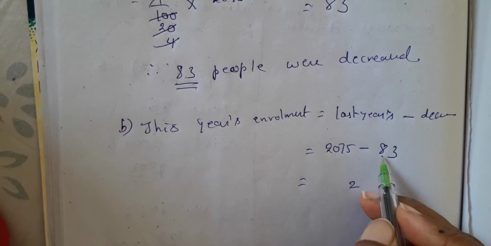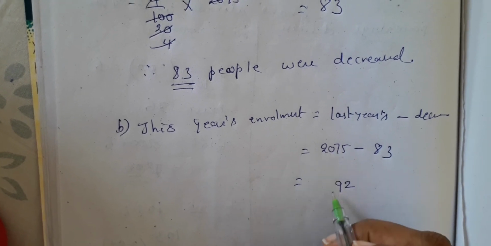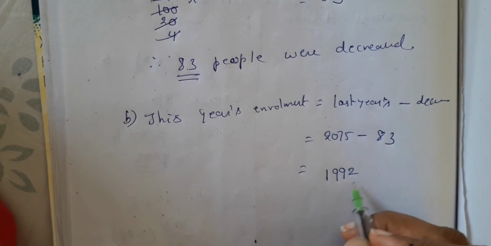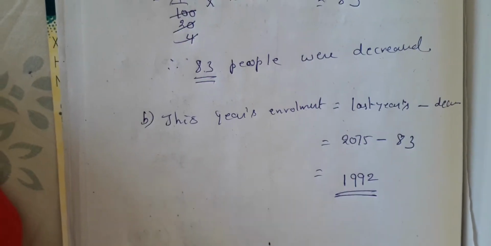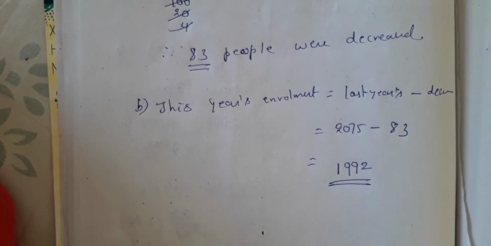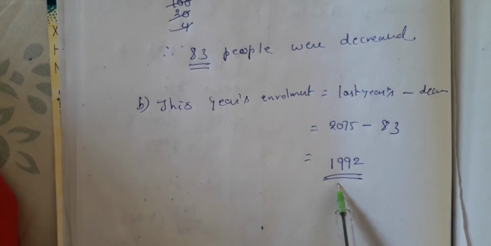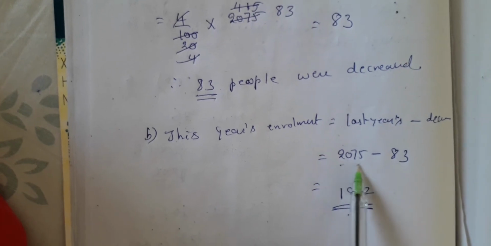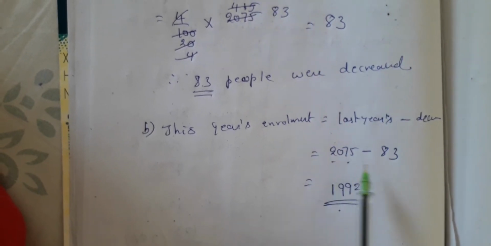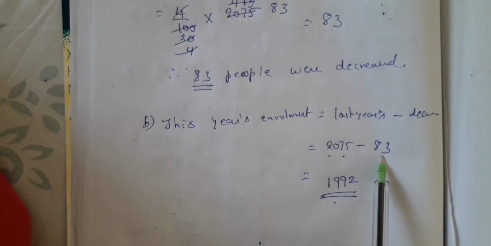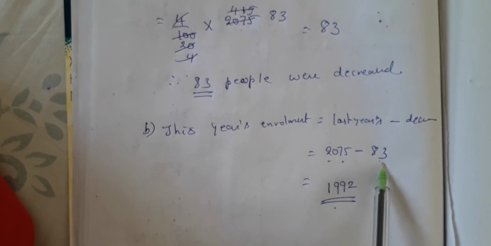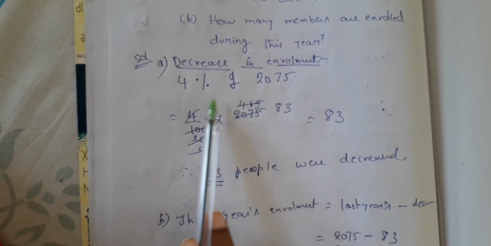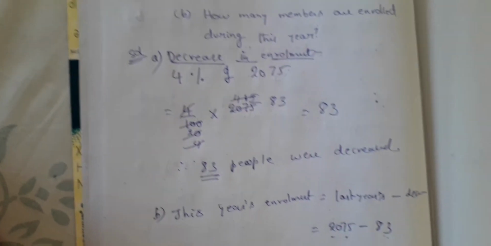Then 17 minus 8 is 9. This 9 comes as it is here. Already one is gone. So 1992 people. So this year's enrollment was 1992, and last year's enrollment was 2075. And what is the decrease? The decrease is 83. What is this 83 in terms of percentage? 4%. In terms of percentage, the decrease is 4%. Is that clear, children?